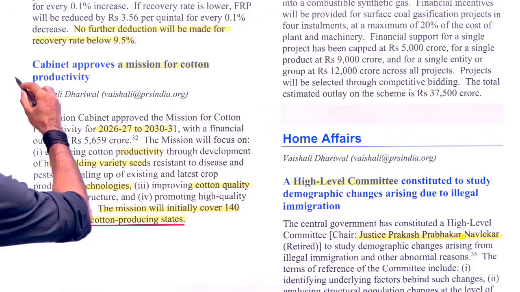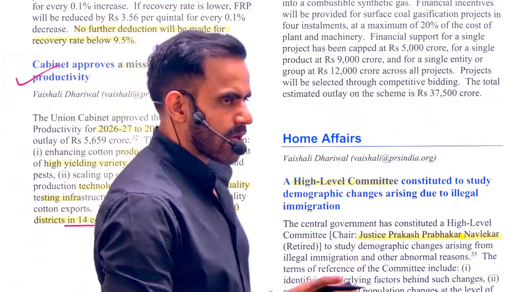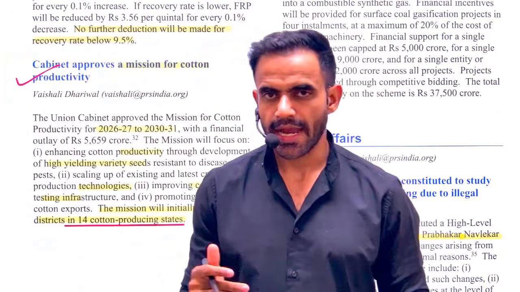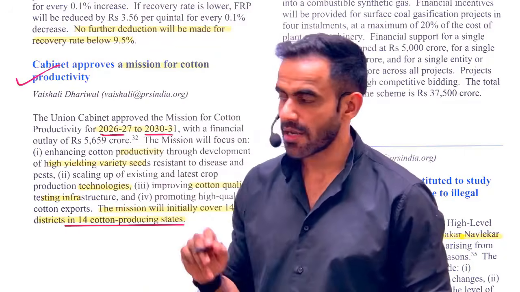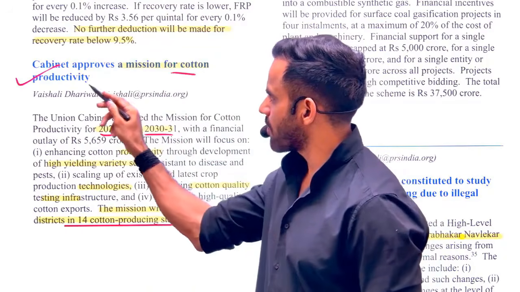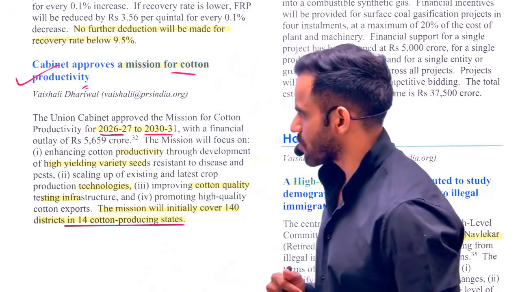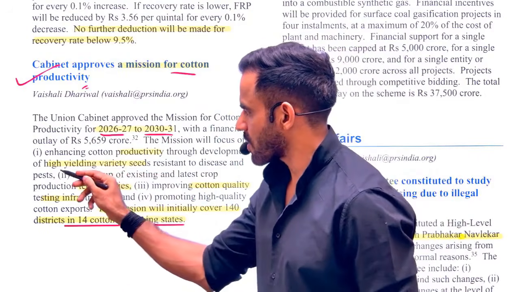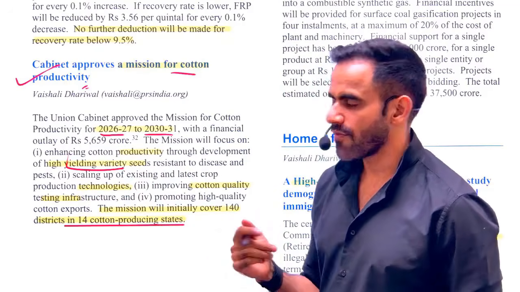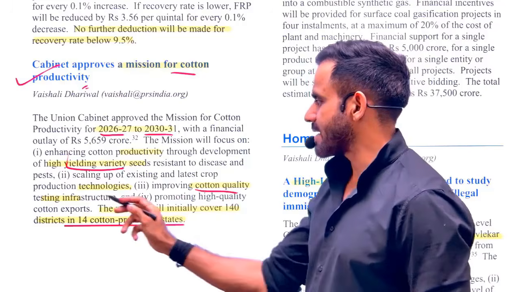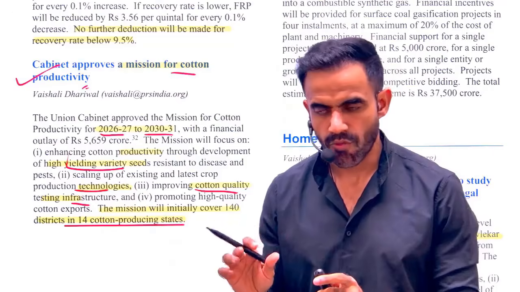Next is related to the mission for cotton productivity. To improve cotton productivity, the central government has announced this mission, and this will be implemented from 2026-27 to 2030-31. The name is self-explanatory for productivity. So how are we going to focus and on what areas? We want to increase productivity using high yield varieties of seeds. Apart from that, we want to set up cotton quality testing infrastructure. We want to improve our technology. That is the focus.